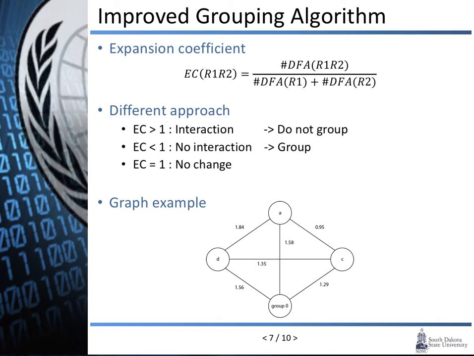The figure below shows an example graph constructed among 5 regular expressions, where the weight of the edges represents the expansion coefficient. IGA finds which vertex has the lowest EC value associated with the group. So in this figure, vertex C will be added into group 0 and removed from the graph, and the algorithm will recalculate all EC values in the graph and repeat to find other vertices.